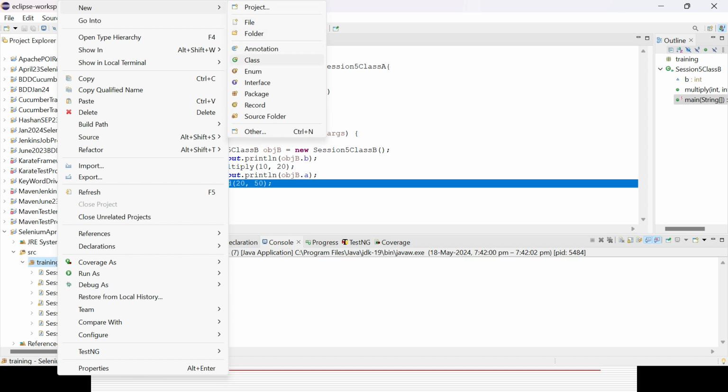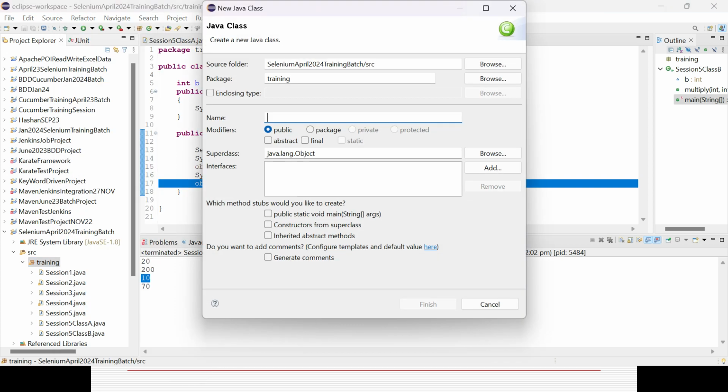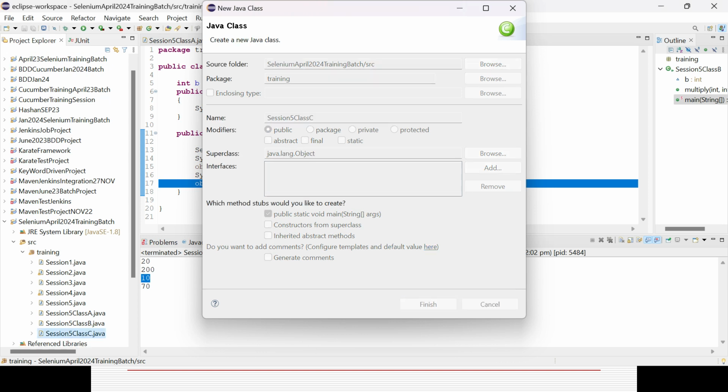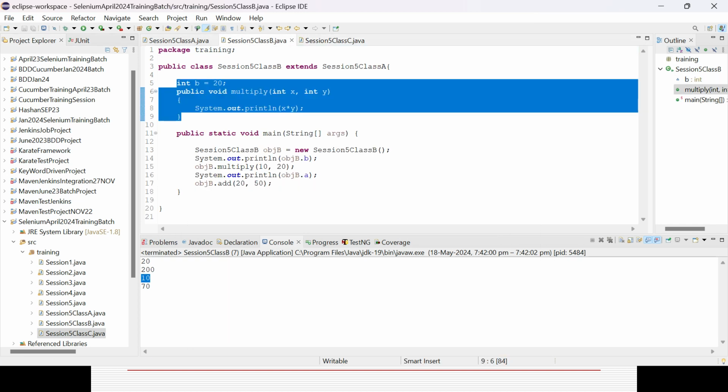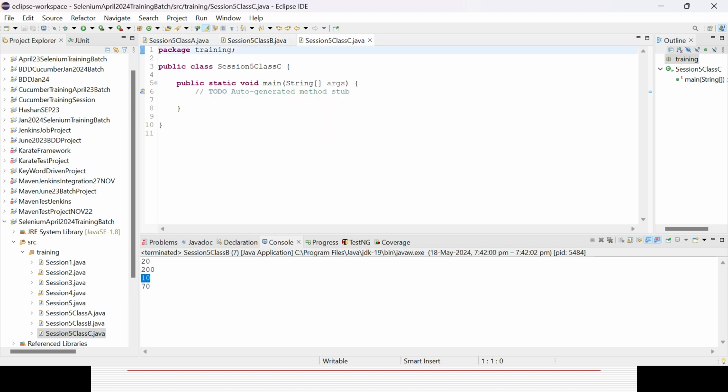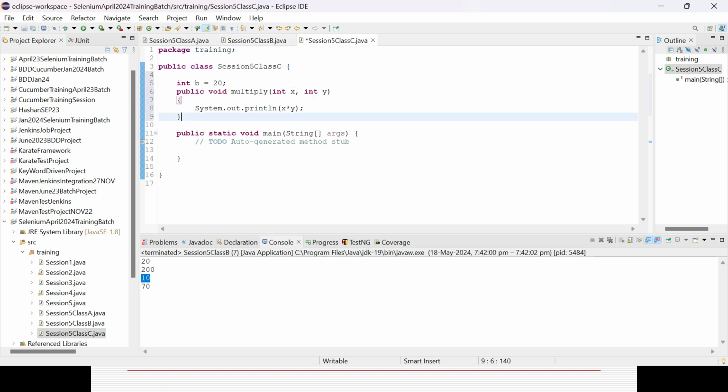Okay, in a similar way, let's try to create a class. Let's simply try to define a variable or method as well. Say variable c and change the value to 30, and here instead of multiply, use division. Here you can give the same variable or you can change it also, not a problem.